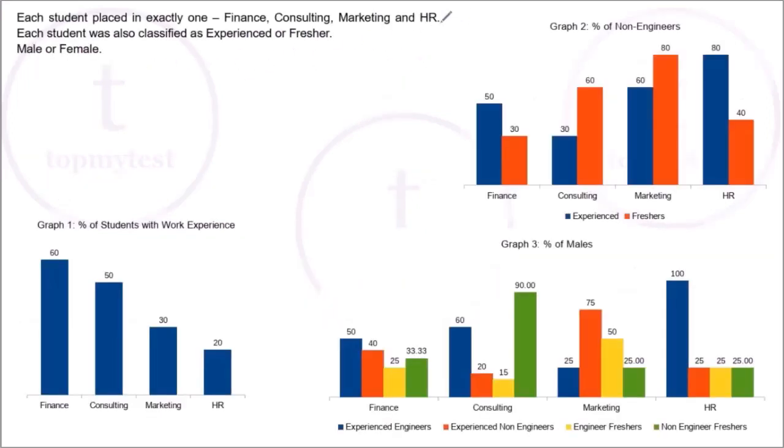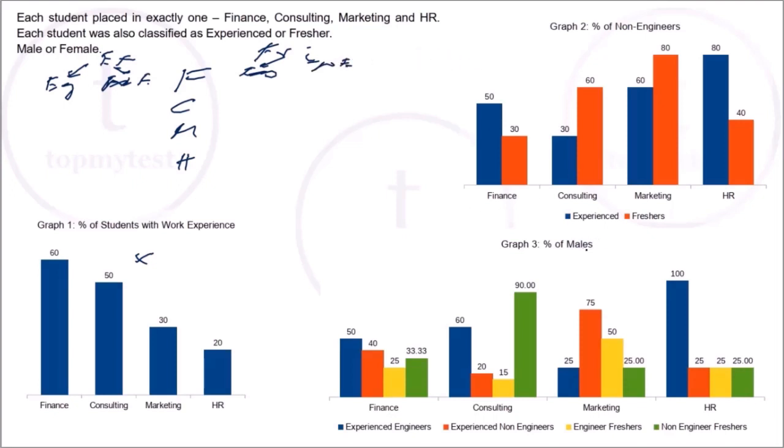Now let's quickly go through what bifurcation is required. You have four streams: finance, consulting, marketing, HR. The first bifurcation is work experience and no work experience, so you have experienced people and freshers. That will be the first graph. The second graph is the percentage of non-engineers. So part of the experience will be engineers, others will be non-engineers. And then there's a percentage of males.